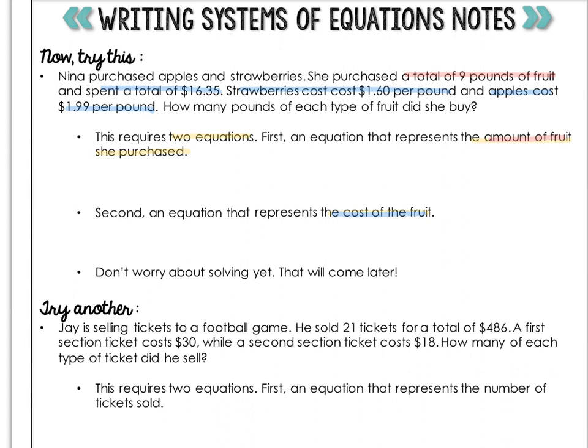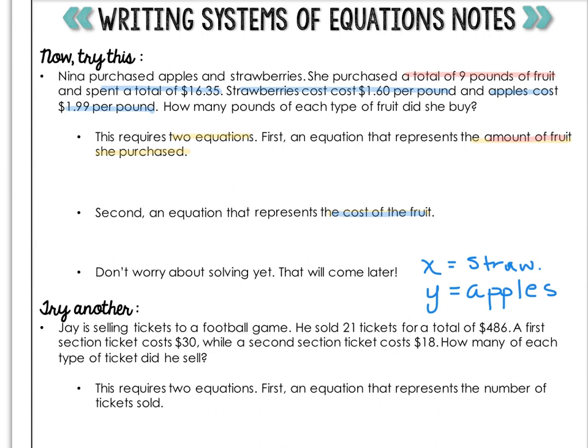The first thing I'm going to do is define my variables. Now, since we're doing strawberries and apples, you can use S and A, but just for consistency, I'm going to use X and Y. So the first thing I need to do is define my variables. What is X going to be and what is Y going to be? So I'm going to call X my strawberries, and I'm going to call Y my apples. It's important to always define your variables so that the reader, whoever's checking your work, is clear on what you're talking about.